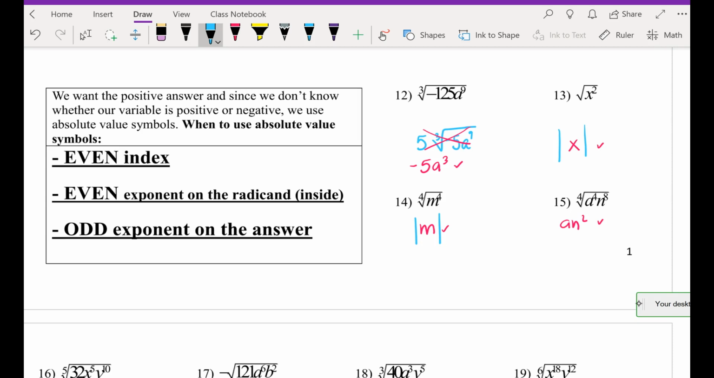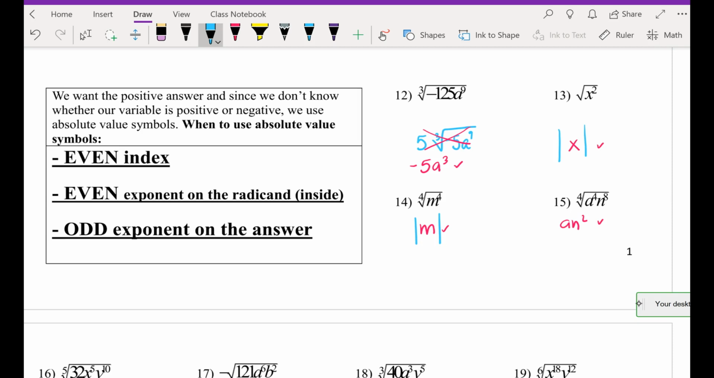15. It's even. So I gotta go back and check. But you have to be mindful about when and how to put your absolute value. Would I need an absolute value around both of them, or just one of them, or none at all? Just one. Which one? The A. I would only need it around the A.